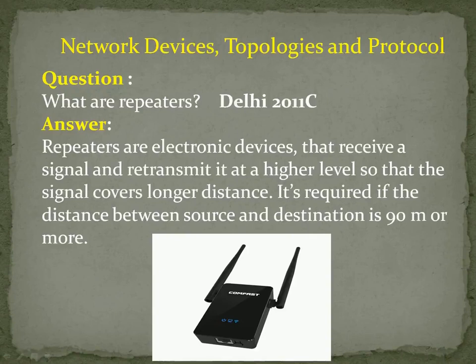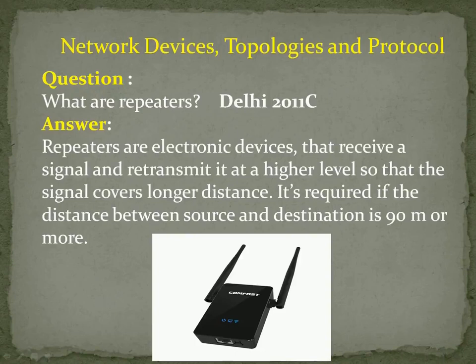The repeater will get the signal from the first computer and distribute that signal over a longer distance, approximately more than 100 meters. So what I want to say is, if the distance between the two systems is more than 90 meters, in between you have to use repeaters to enhance that signal. That is the main purpose of a repeater. Okay. So hope you understand. Shall we go for the next question?